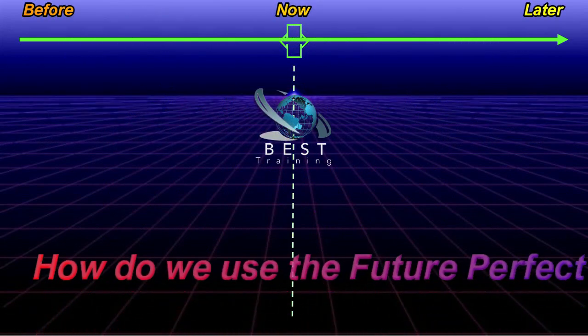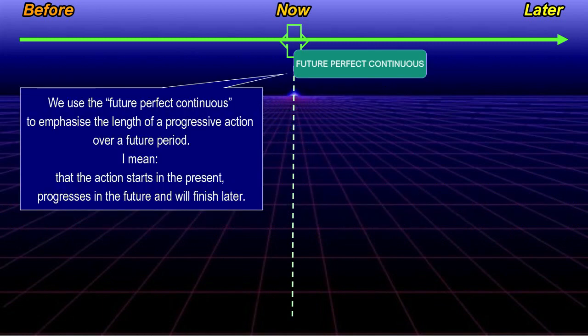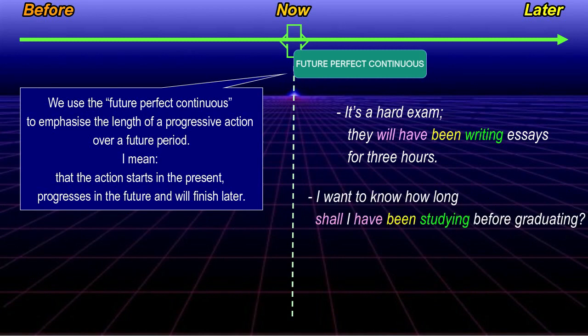How do we use the future perfect continuous? We use the future perfect continuous to emphasize the length of a progressive action over a future period. I mean that the action starts in the present, progresses in the future, and will finish later. It's a hard exam. They will have been writing essays for 3 hours. I want to know how long shall I have been studying before graduating.